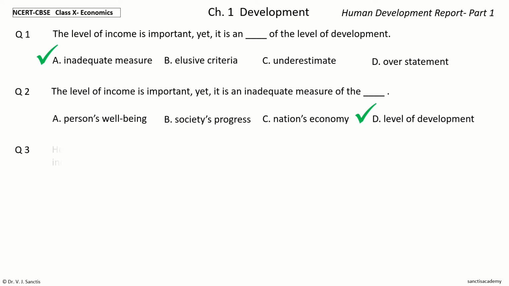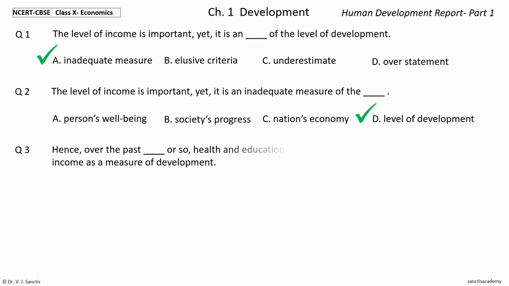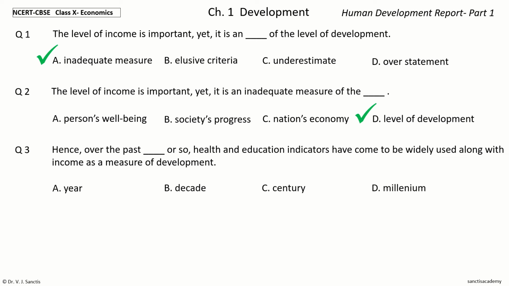Question 3. Hence, over the past dash or so, health and education indicators have come to be widely used along with income as a measure of development. The options are year, decade, century, millennium.